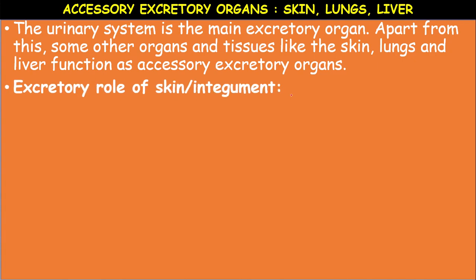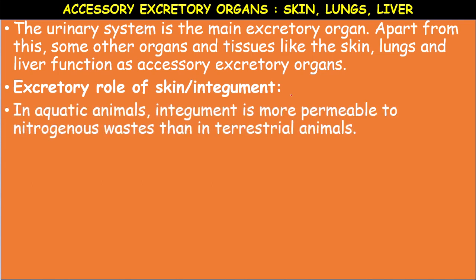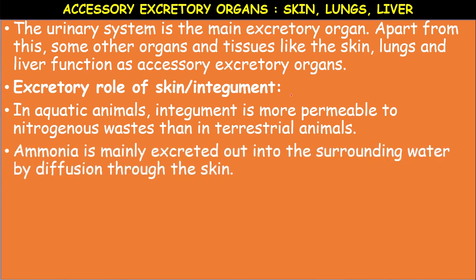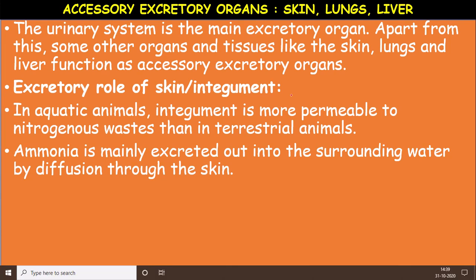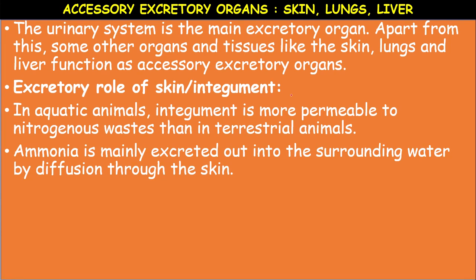So, the excretory role of the skin. The skin is the largest organ in the body. It is called the integument system. In aquatic animals, integument is more permeable to nitrogenous wastes than in terrestrial animals. Ammonia is mainly excreted out into the surrounding water by diffusion through the skin. Okay, aquatic animals, can you give an example?